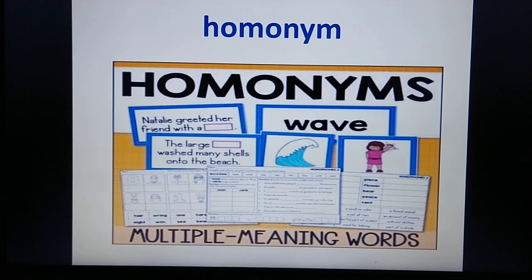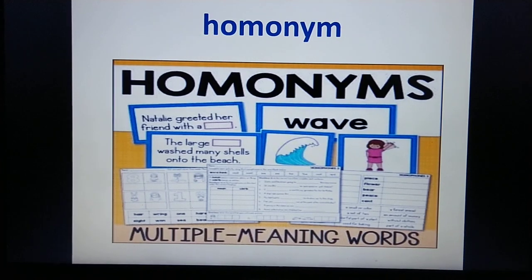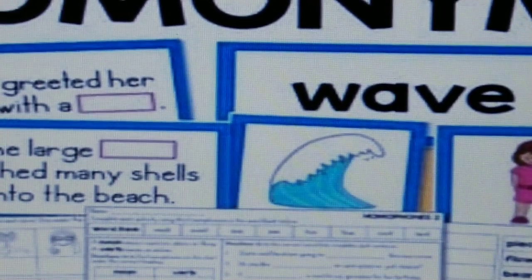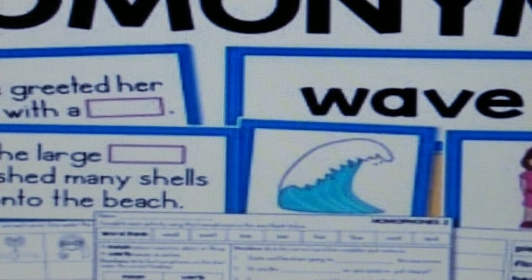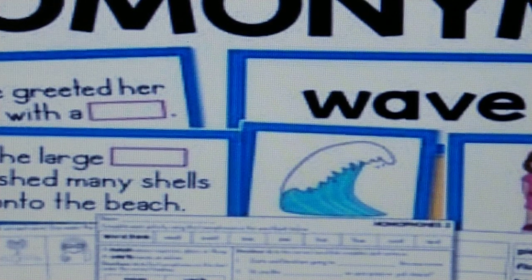Next word is homonym. Homonyms are words which have the same spelling or pronunciation but different meaning. So here we can see wave. One wave you can see is the wave, the large wave washed many shells onto the beach.